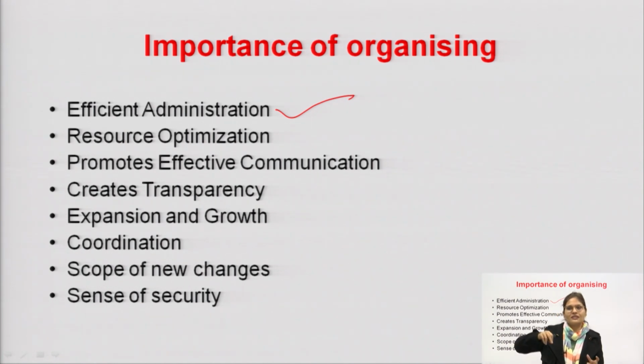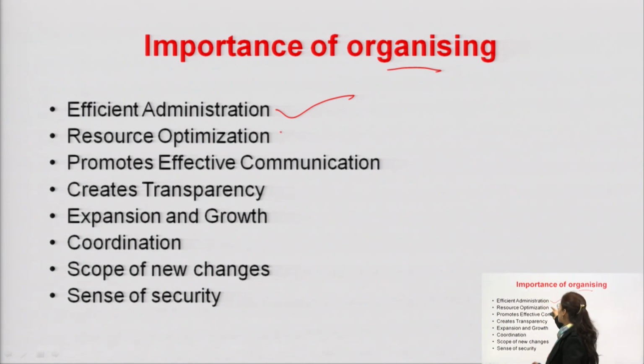Because he knows this person is responsible for this work, he can directly ask that person, or he can directly know that he is accountable for this work. In this way, through organizing, he can manage things efficiently, easily and conveniently. That's why organizing is important, so that he can administer the whole organization efficiently.